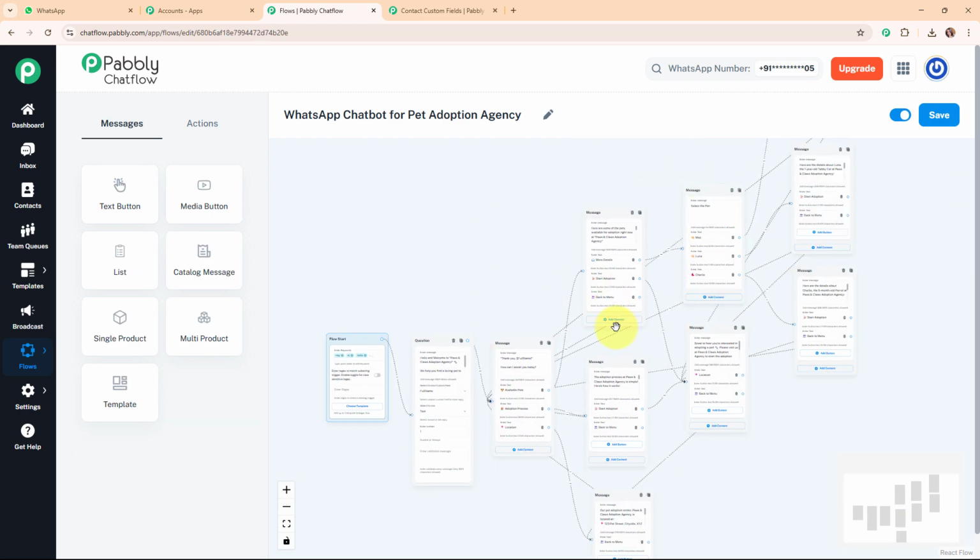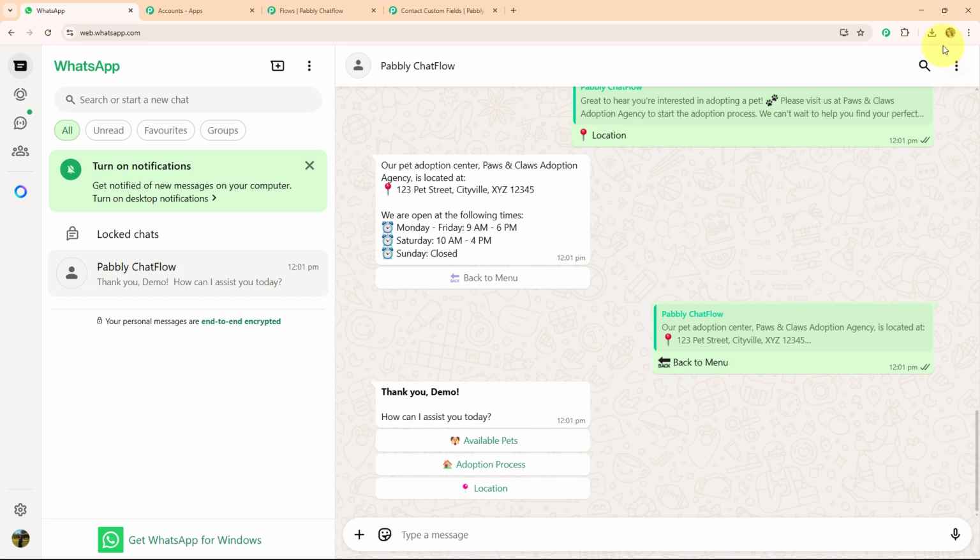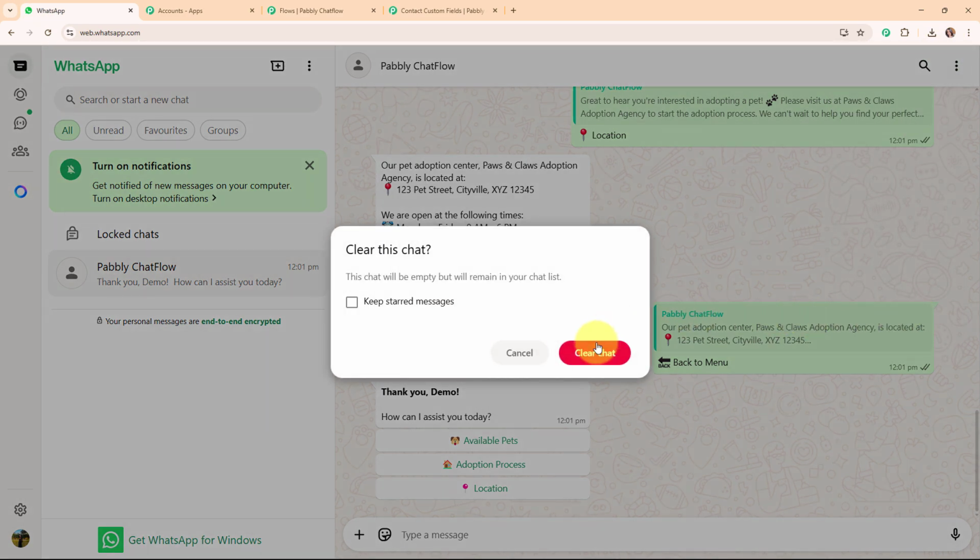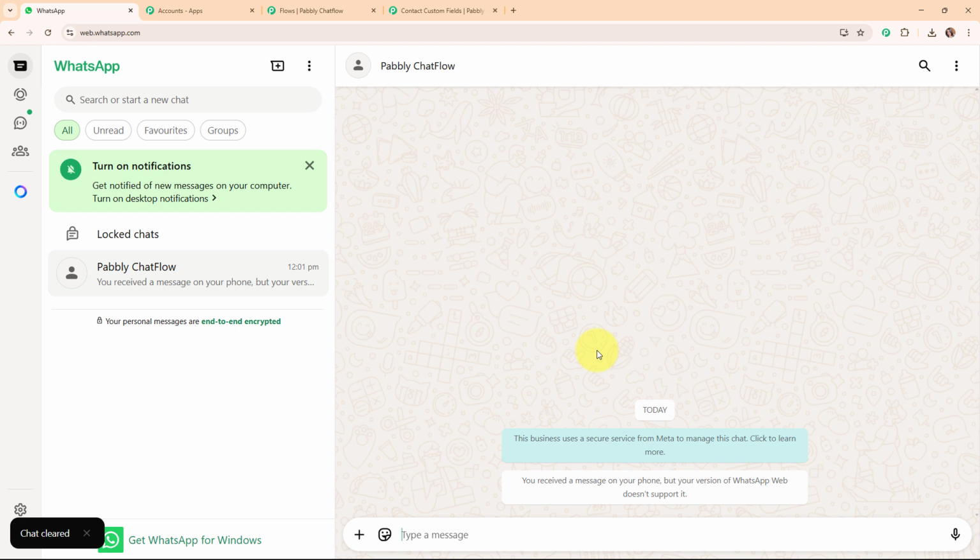And now after creating this amazing chatbot, I'm going to save my workflow first by clicking on the save button, and here you can see it says flow updated successfully. That means we have successfully saved our flow. Alright, so now after creating this chatbot, let's go and again see the working of this amazing chatbot that we just created. So for that, let me take you back to my WhatsApp, and then I'm going to clear all the chat over here to start from scratch. And here let's suppose again that I'm a customer, and I'm going to drop a text over here as hi.